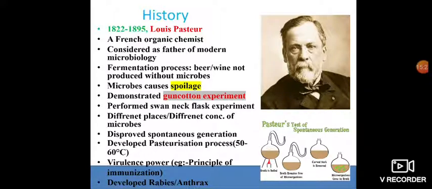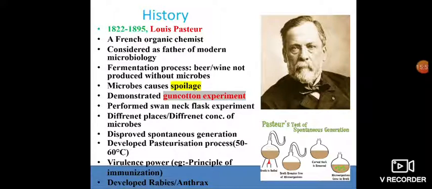If we go to any slum area or any social area where sanitization is not good, at that location microorganisms are very high. All those things are considered in his theory: different places have different concentrations of microorganisms.